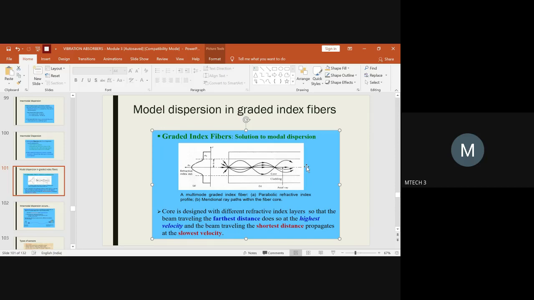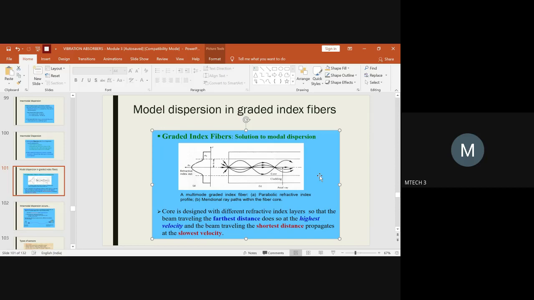If it is designed properly, keeping all aspects in mind, the geometry of the core, the velocity needed for short distance travel and the velocity needed for long distance travel, then you can provide a beautiful solution for transmission of the light rays from one end to the other, irrespective of any losses.